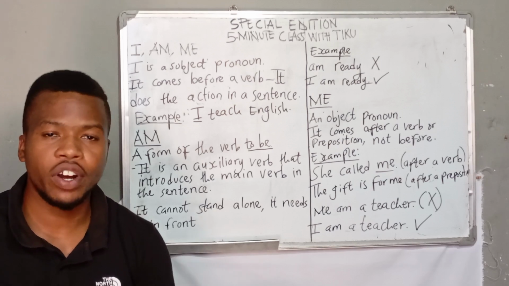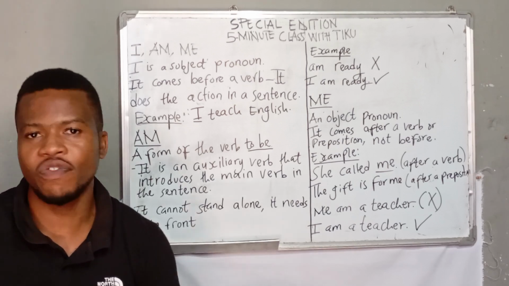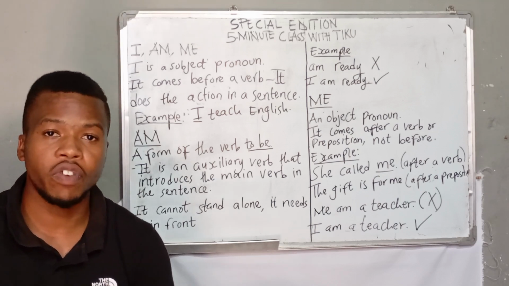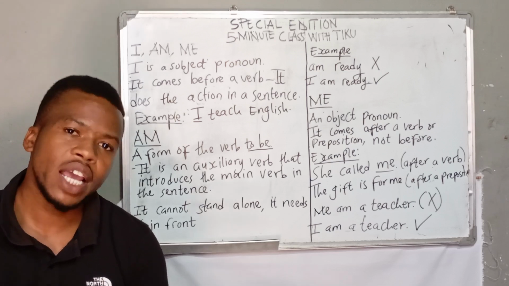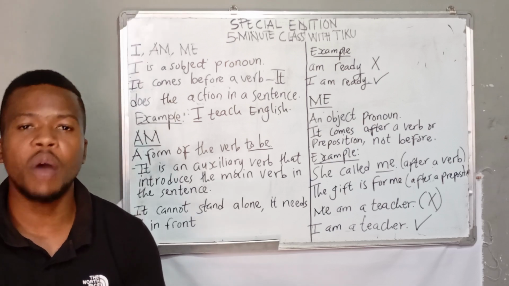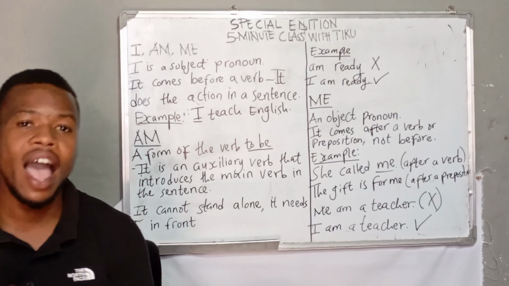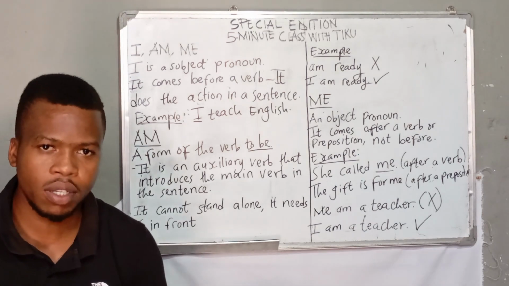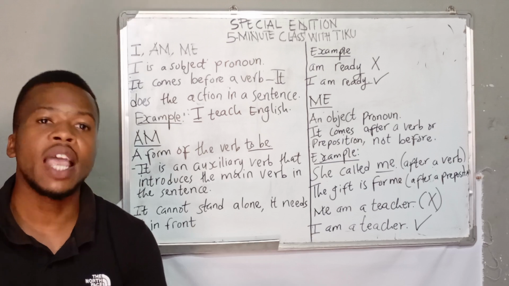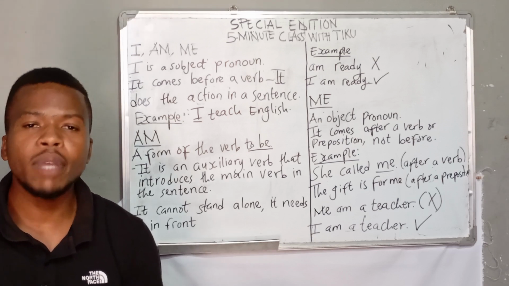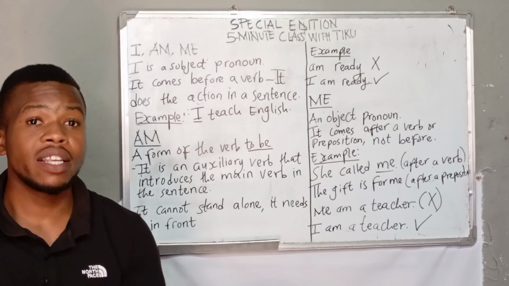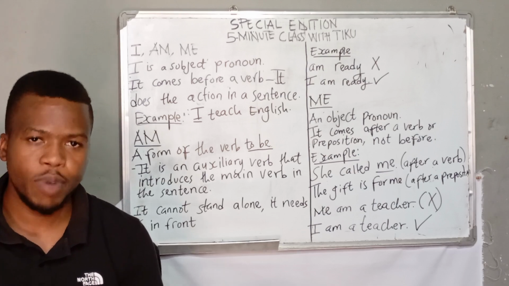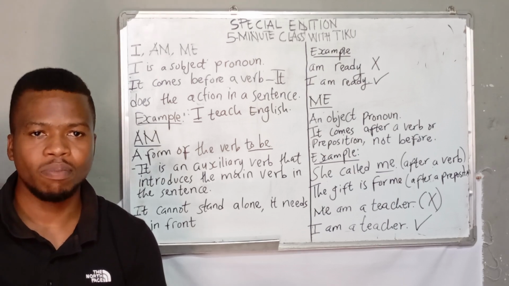Today I'm giving you a very special edition, a transition from the 1 minute class to 5 minute class, because I promised that I would give you a very special edition. So in today's class we're going to be looking at the differences and how we can actually use I, am, and me. I've actually heard a lot of people misusing these words. For example, others would say I'm eating, or me is driving, which is actually the wrong use of these words. So today we are going to look at them in a special way and how we can use them.